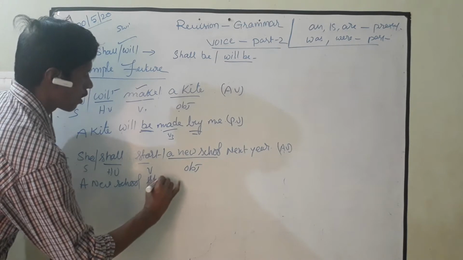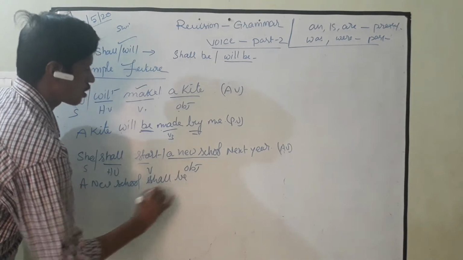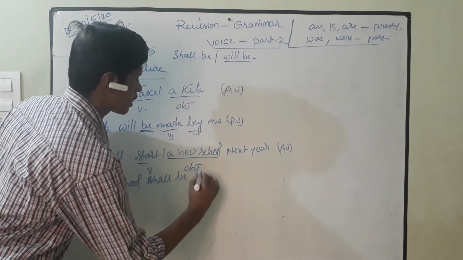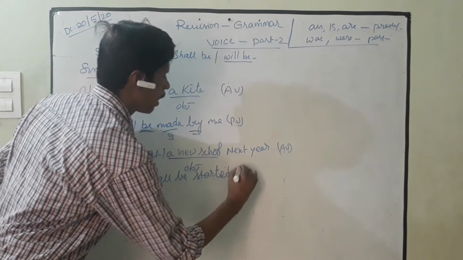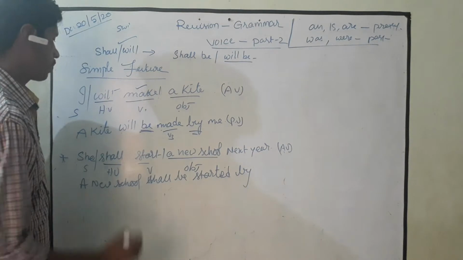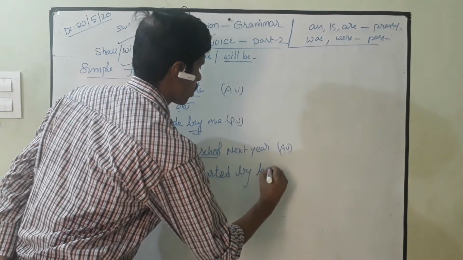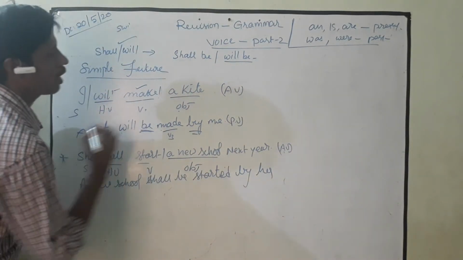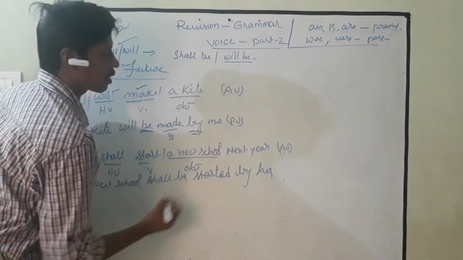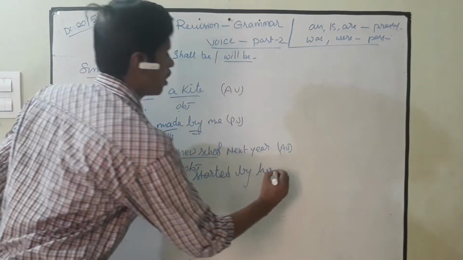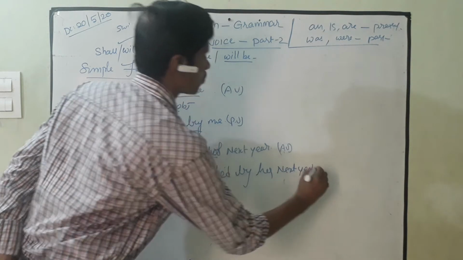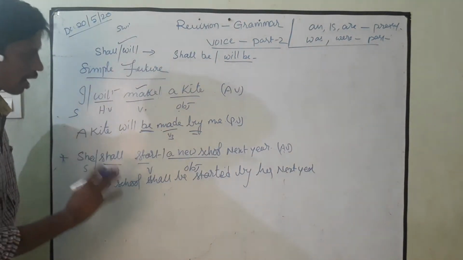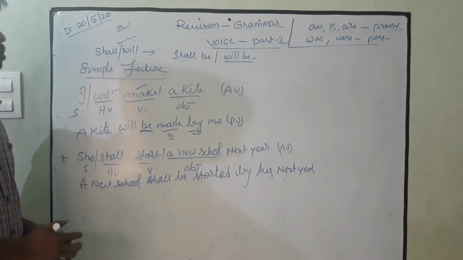Shall be started by her. See here, she, when it comes in the object place, it becomes her, changed, and by her next year. Like this you have to change.